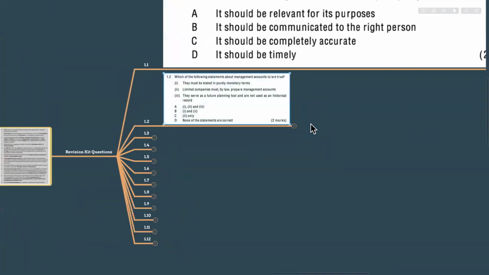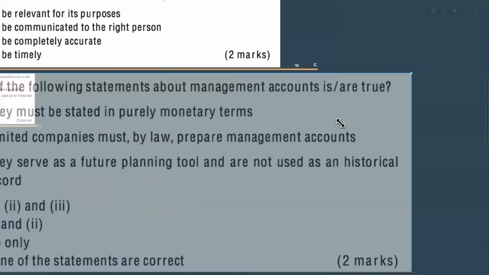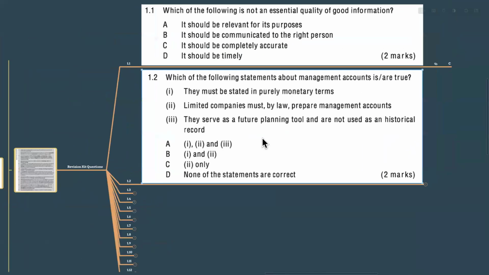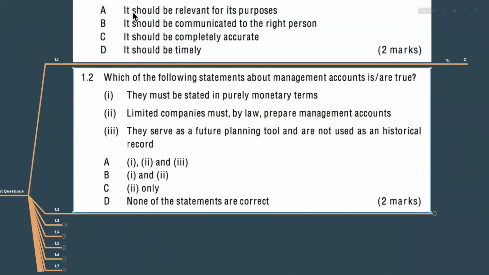Right. So we will have these questions also, because this is also related to financial accounting versus management accounting. See, which of the following statements about management accounts are true? We just studied what it means by management accounting, what it means by cost accounting, and the use cases of cost accounting and the differences of financial accounting versus management accounting.